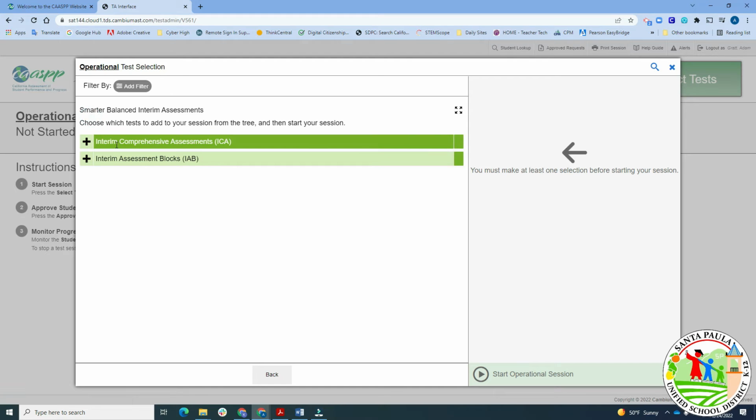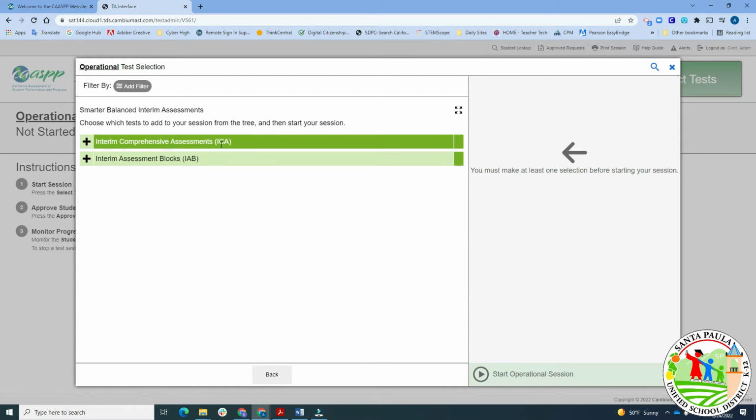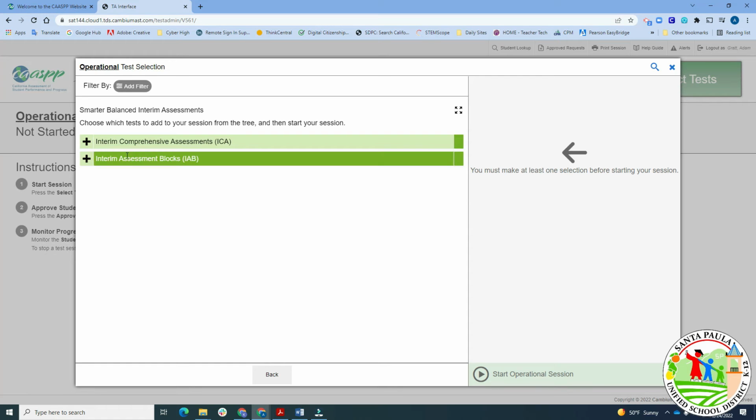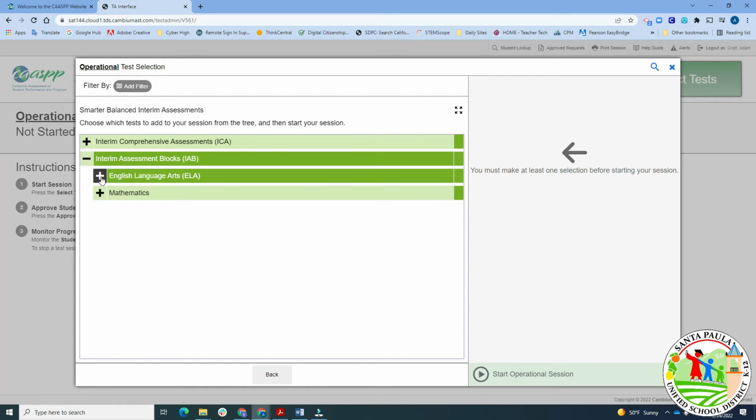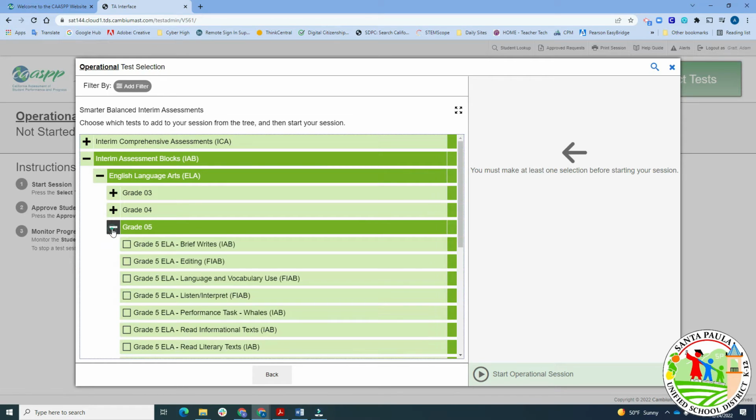Now you have two options here: the Interim Comprehensive Assessment and the Interim Assessment Blocks. The ICAs are like a full-on test, so this will take your students about 2 hours. We are not administering any ICAs here. So we are doing IABs, so we're going to click on the plus sign. You're going to pick your appropriate subject, ELA or math, so we're going to click ELA. And let's just pick 5th grade here.